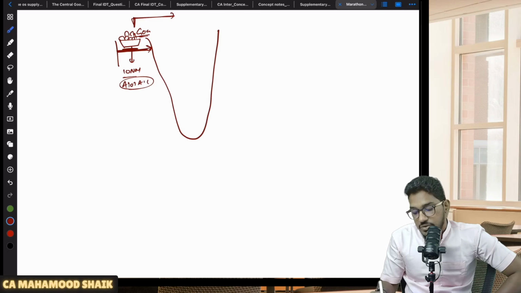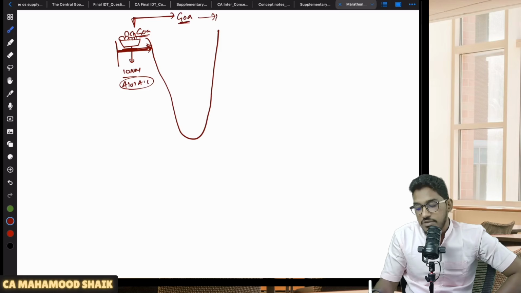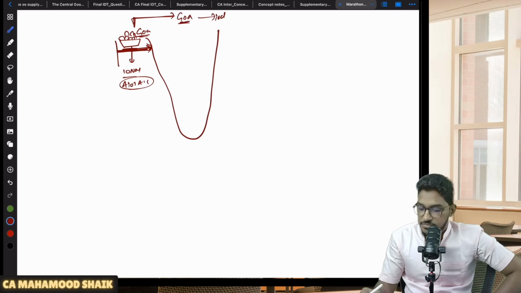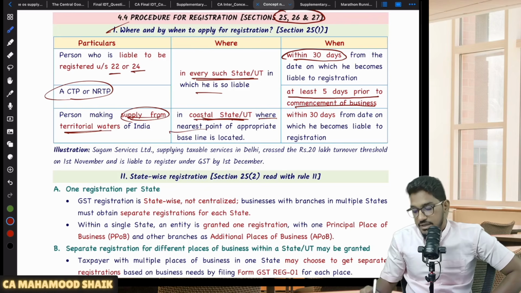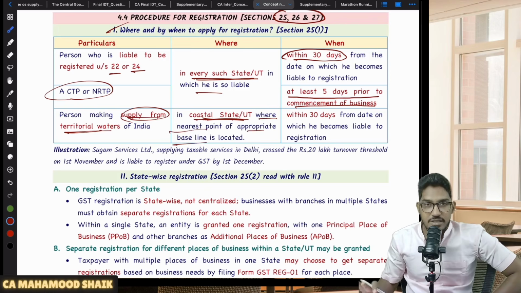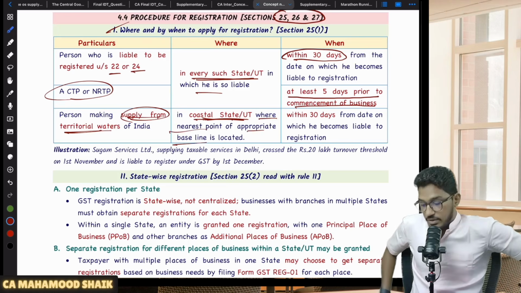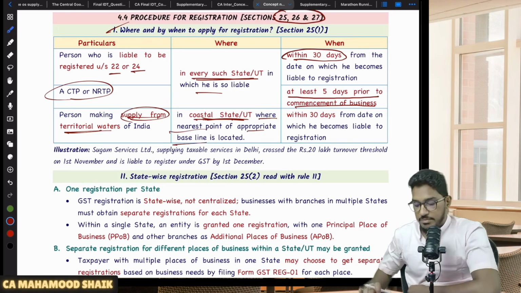Let us say for this casino, the nearest coastal state is Goa. So they have to submit an application for registration with the Goa state government within 30 days of becoming liable for registration. Clear? So that is what this point says: person making supply from territorial waters in a coastal state must apply for registration in such coastal state or union territory where the nearest point of the appropriate baseline is located. And here also, the usual 30 days time limit will become applicable.